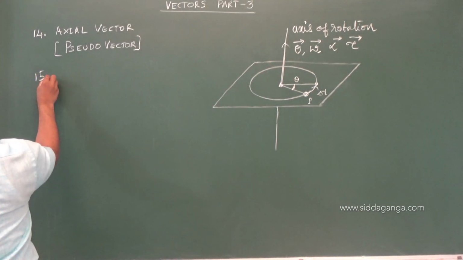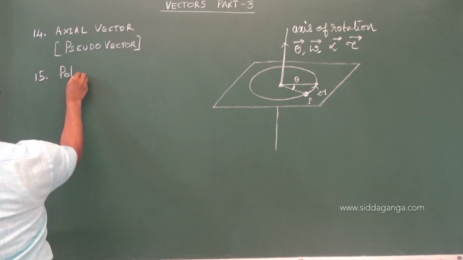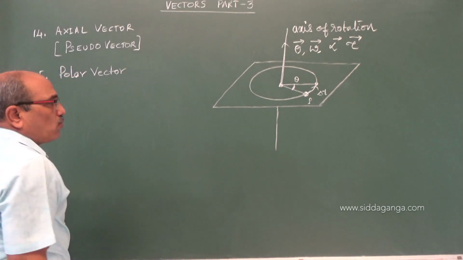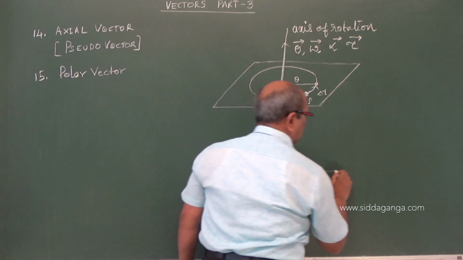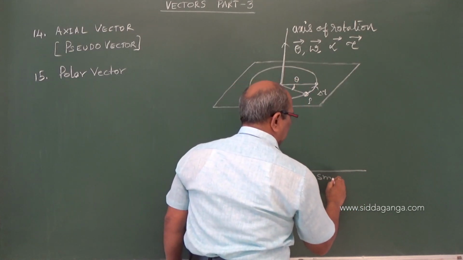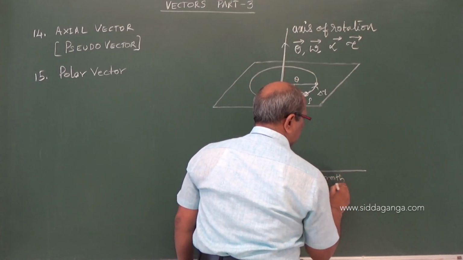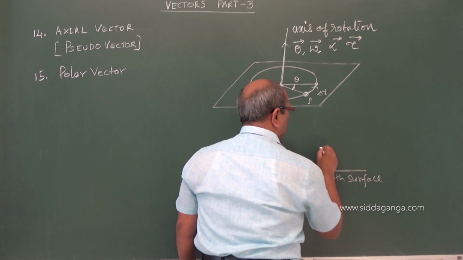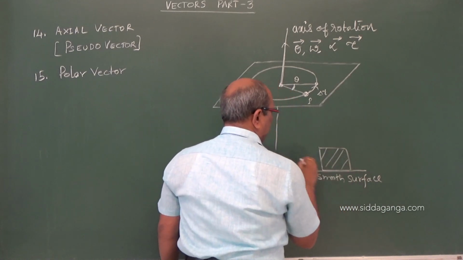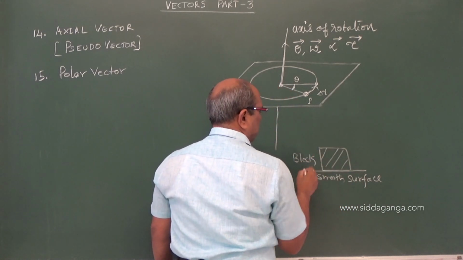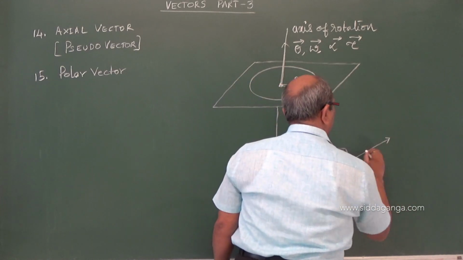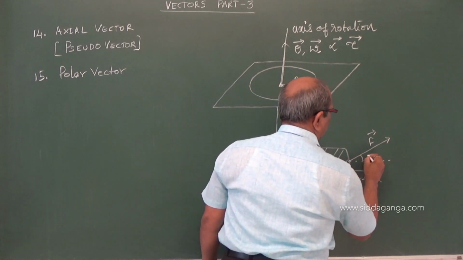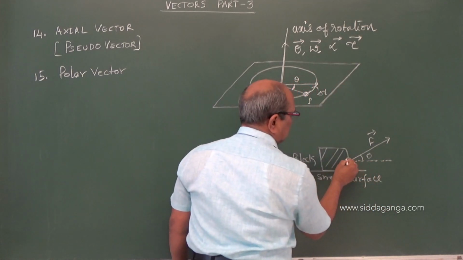Similarly, coming to the next one, a polar vector. A polar vector has an initial point. Suppose on a smooth surface I place a block and apply a force F making some angle with respect to the horizontal. This is the initial point.